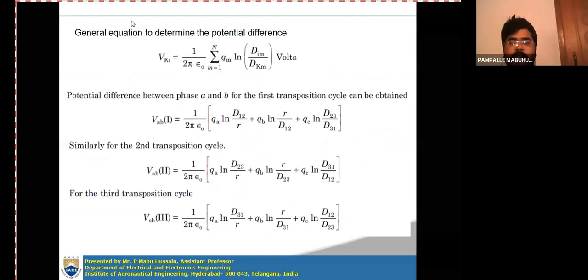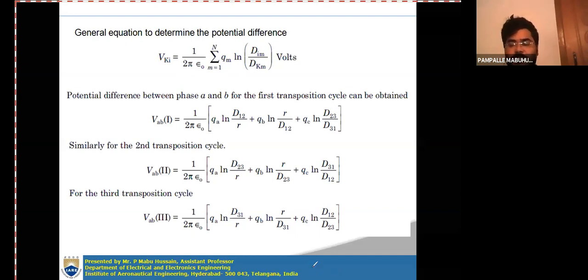We know the general equation to determine the potential difference in a group of conductors. That derivation we have done already, so that general case will be taken here again.